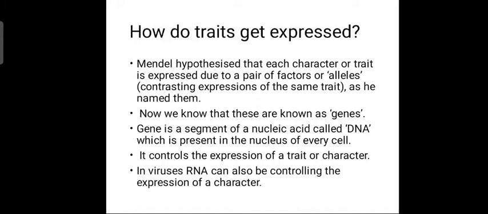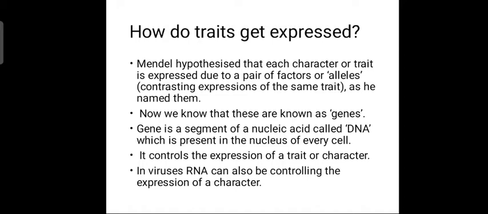He said a pair of alleles is transferred from parent generation to offspring generation. That allele we presently name the gene. These genes are responsible for transmission from one generation to another, so alleles are called genes.